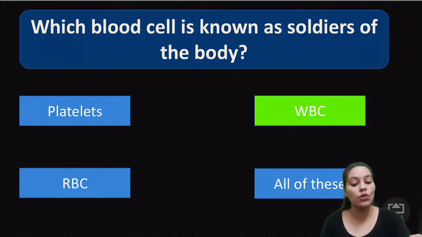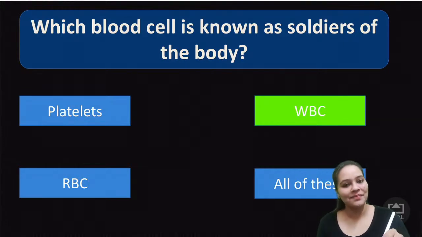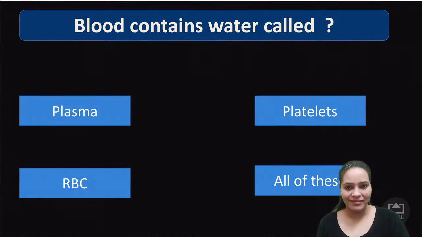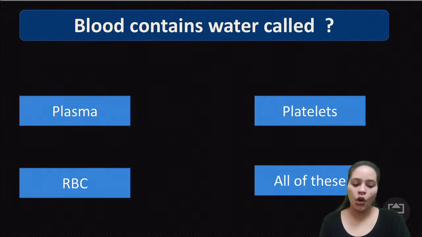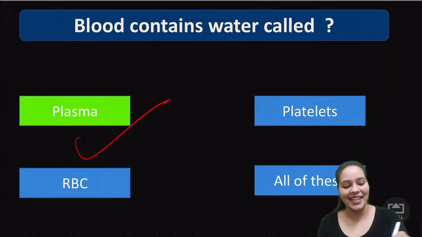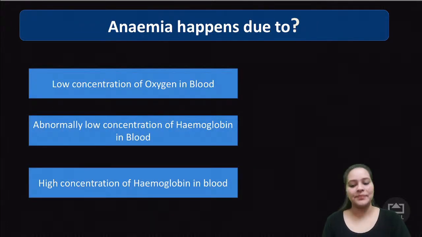They are also known as soldiers of the body. I hope it's clear. Let's move forward. Blood contains water, right? Which is that called? It's pale yellow in color. It's like a liquid. Plasma, platelets, RBC, all of these? And the correct answer is your plasma. Plasma is your correct answer, kids. Let's move forward with another one.